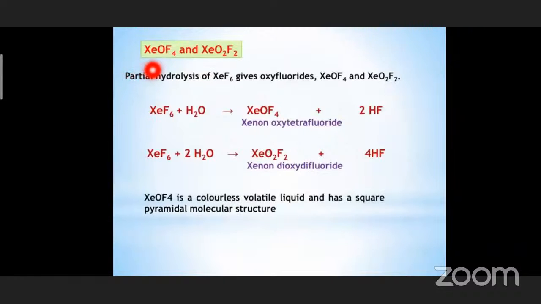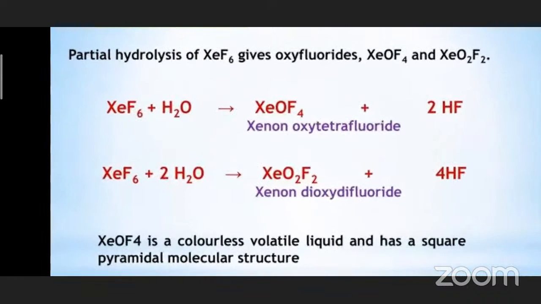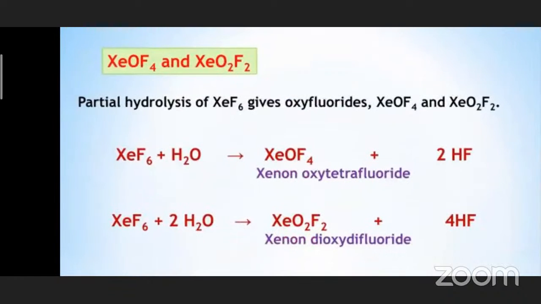Yeah, let us see the other oxides: xenon oxy tetrafluoride and xenon dioxy difluoride. See here, partial hydrolysis of xenon hexafluoride gives oxyfluorides, xenon oxy tetrafluoride and xenon dioxy difluoride. So see, xenon hexafluoride upon reaction with water, what does it give? Xenon oxy tetrafluoride, XeOF4, and 2HF.